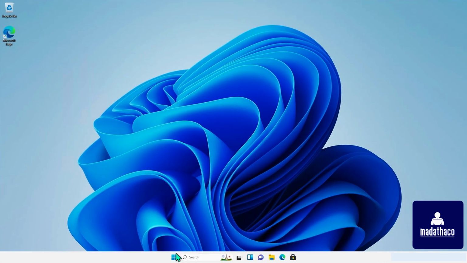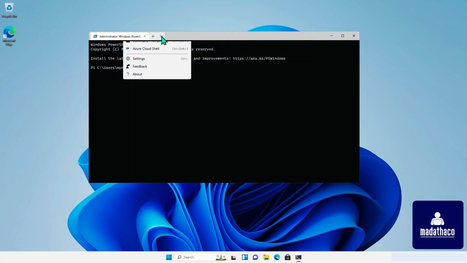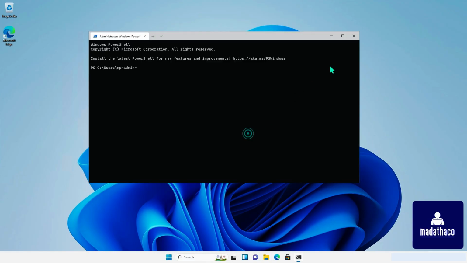First, make sure you've installed the latest version of Windows terminal. If not, you can update it from the Microsoft Store.